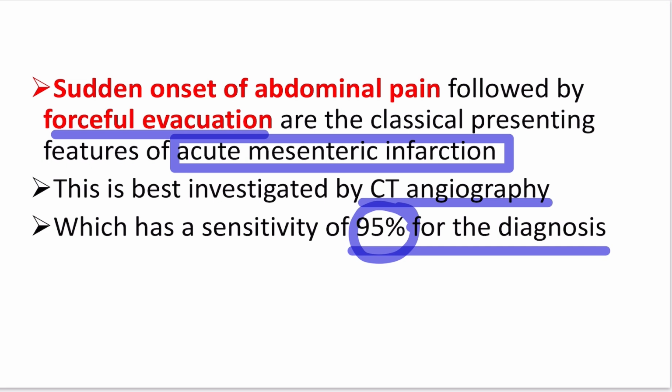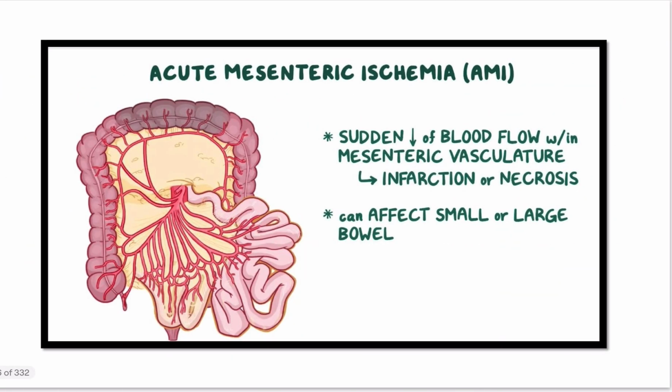And if we miss the diagnosis, or if we miss this suspicion, then there is a delayed diagnosis and increased morbidity and mortality of the patient. So what happens here? In case of acute mesenteric ischemia, or AMI, there is a sudden reduction in the blood flow, and there is mesenteric vasoconstriction followed by infarction and necrosis. It can affect the small and large bowel, but most commonly it affects the small bowel due to occlusion of the superior mesenteric artery, because the superior mesenteric artery is the most commonly involved artery.